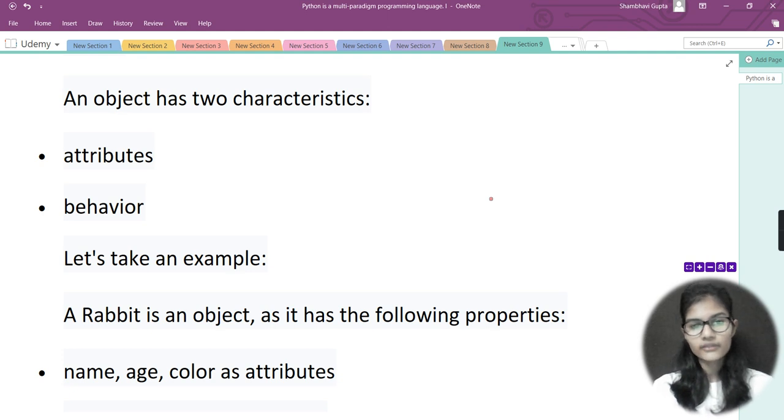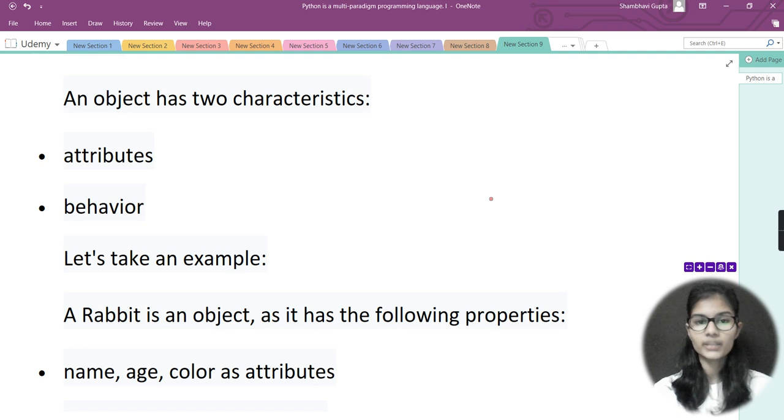These are the categories with which we can differentiate between the two pens, and that is what we call attributes. When I say that an object has two characteristics, the first one is attributes. Attributes mean the properties that differentiate between both of the pens.